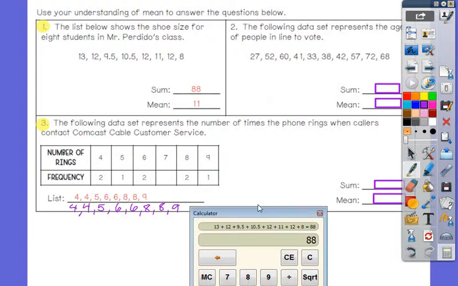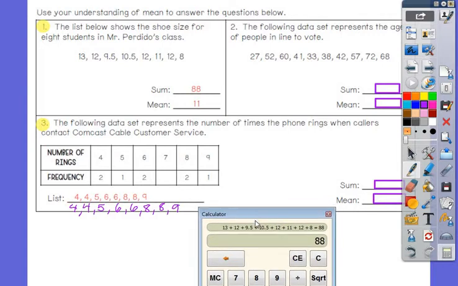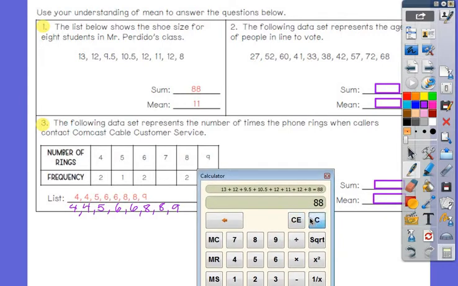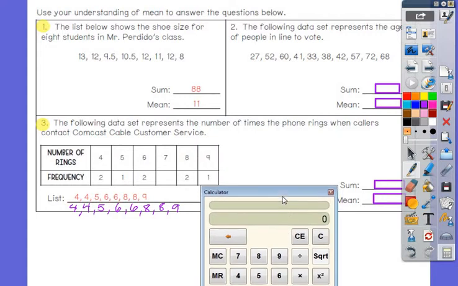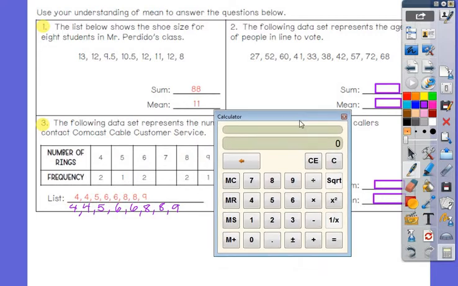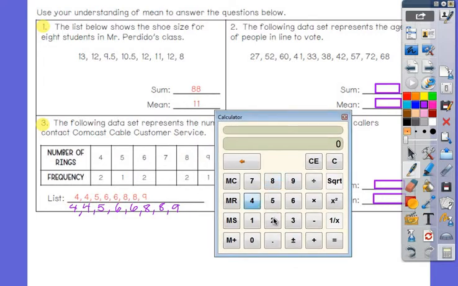Now I'm able to take the sum. What is the sum? When you add them all together: 4 plus 4 plus a 5 plus a 6 plus a 6 plus an 8 plus an 8 plus a 9.